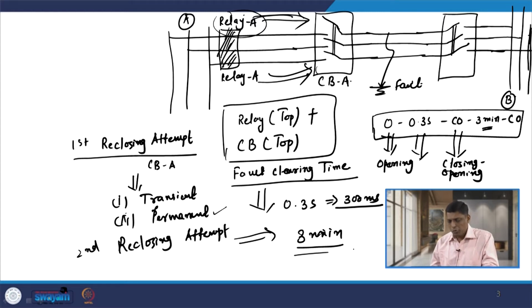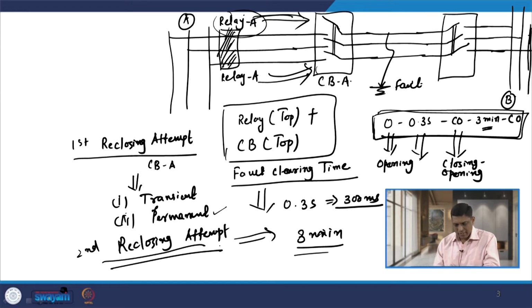Again you need to close the contact of the breaker, and if the fault still persists, if it is permanent, then the relay at point A detects the fault and gives a signal to the breaker, and the contact of the breaker becomes open. Then it remains in lockout condition, because this sequence is already completed. If you need to go for a third reclosing attempt, then again you need to continue from this side.